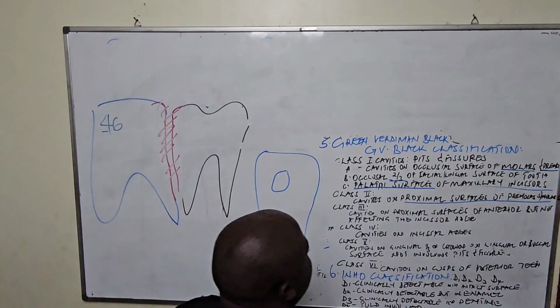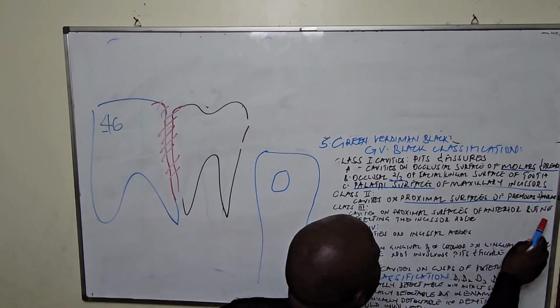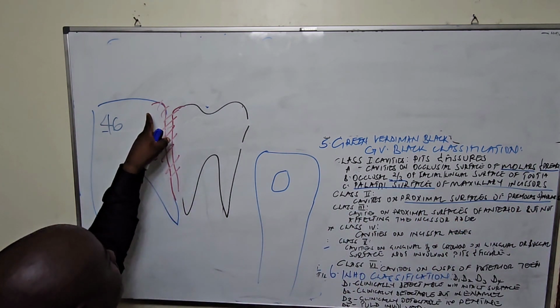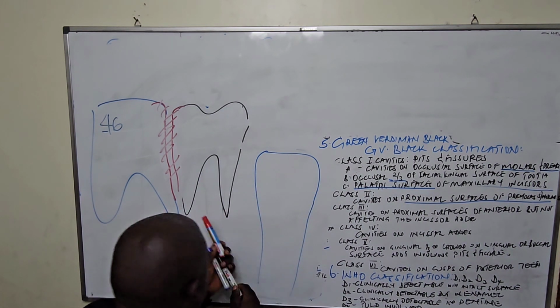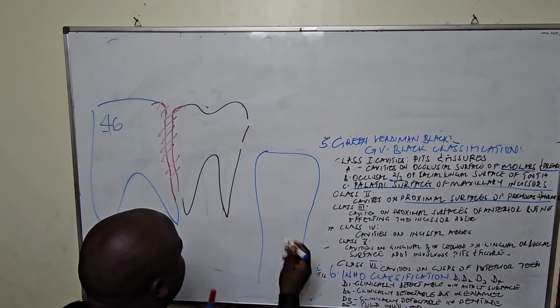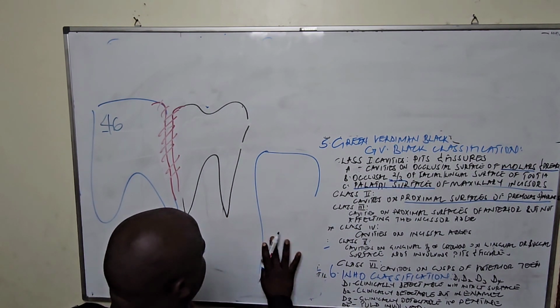Class 3. For class 3, we are saying these are cavities on the proximal surfaces of anterior teeth, like we talked about here. Proximal surfaces of anterior teeth.